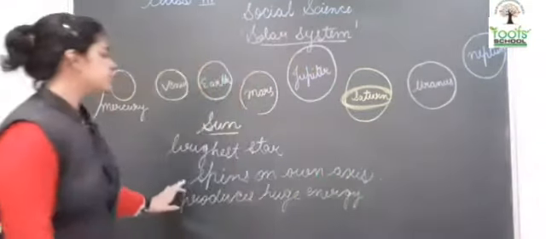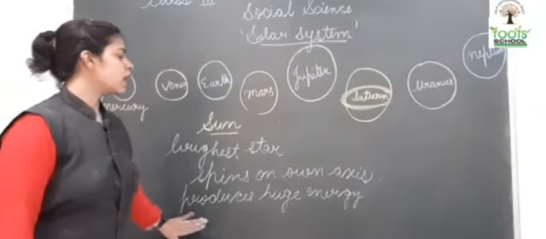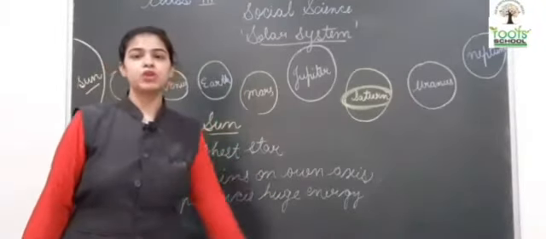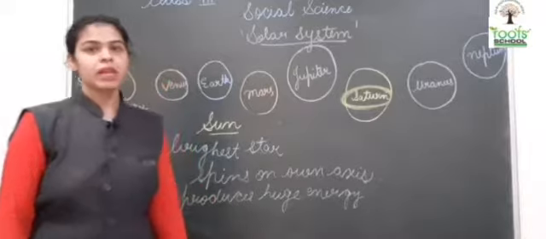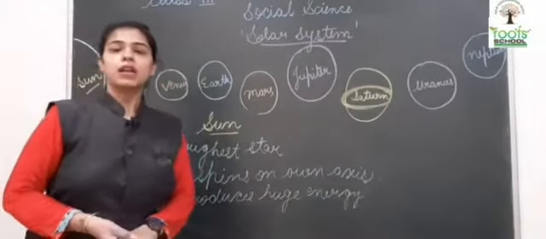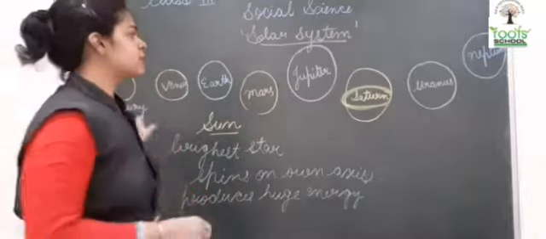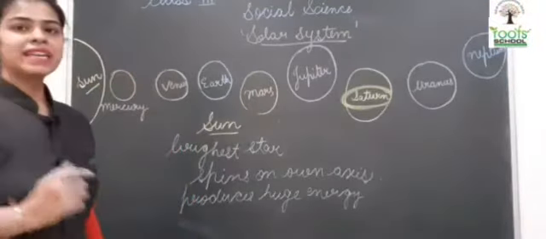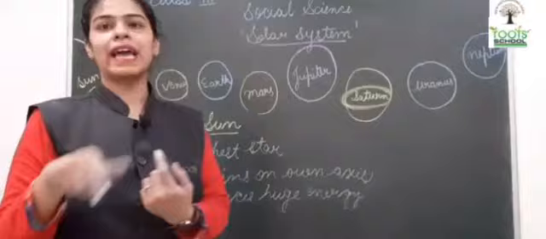Therefore, it produces a huge amount of energy. Now, the sun spins on its own axis. The sun is the central star, so it doesn't go and revolve around any planet.